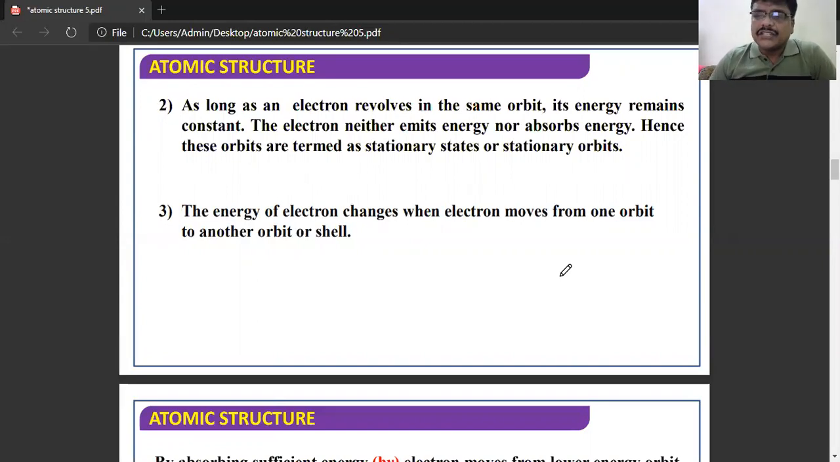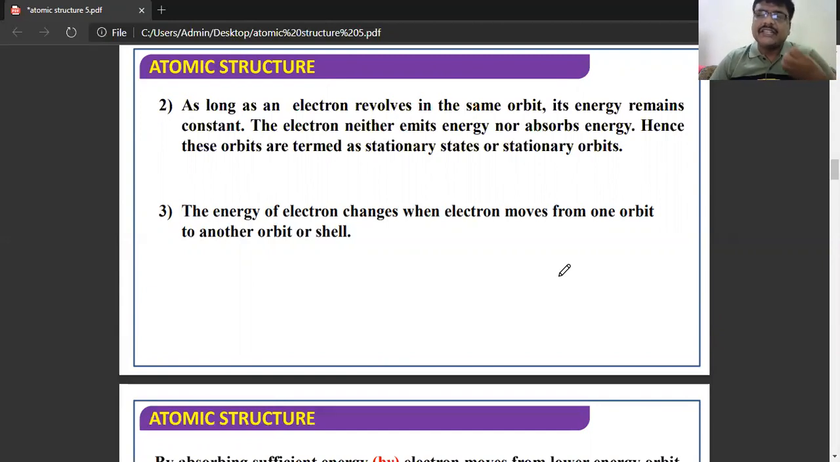The next postulate explains about the stationary states or stationary orbits. So what are stationary states or stationary orbits? As long as the electron is revolving in the same orbit, the energy always remains constant. That means it will not emit energy or absorb energy. Since the energy always remains constant, those orbits are known as stationary orbits or stationary states.